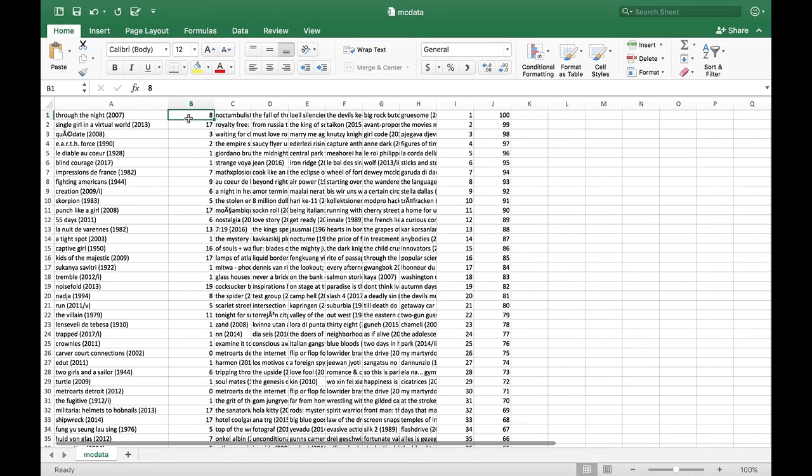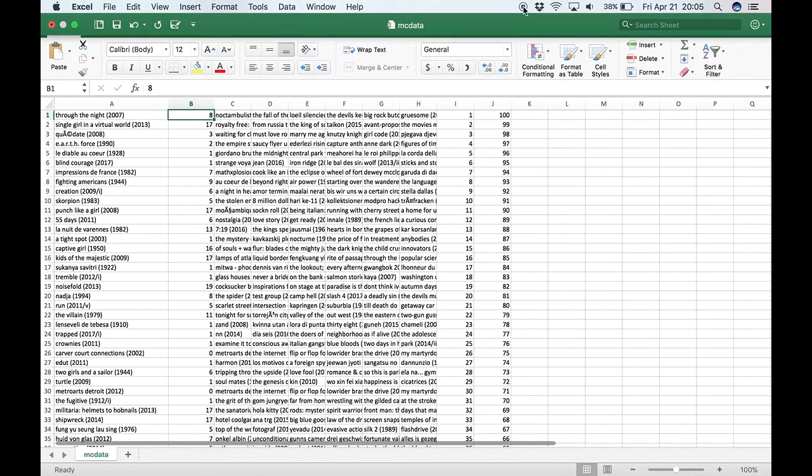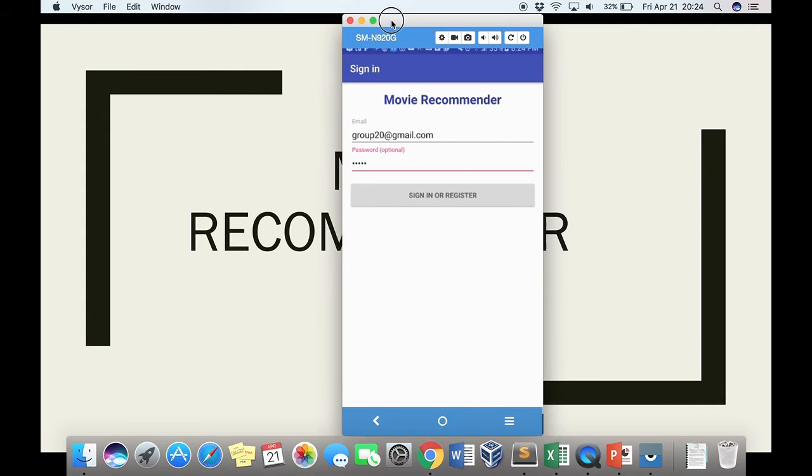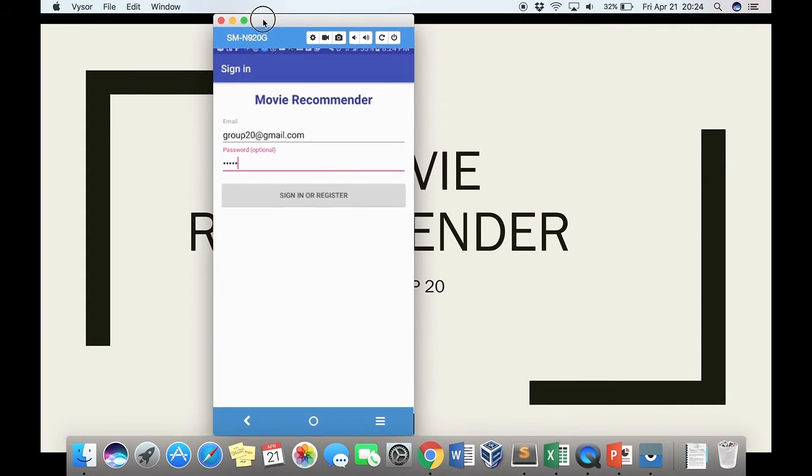Next, we have database helper, which has all the functions which are required to handle the database, to query from the database. We also have a login activity for each and every user. Also, we have a feedback activity where the user can give suggestions for future improvements. As discussed in the class diagram task, we have main activity, cursor adapter, login activity, feedback activity, and database handler.